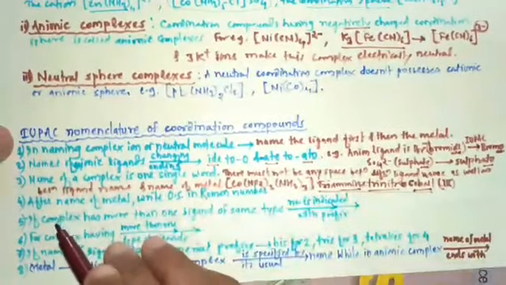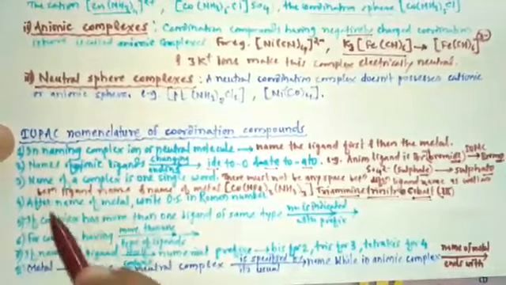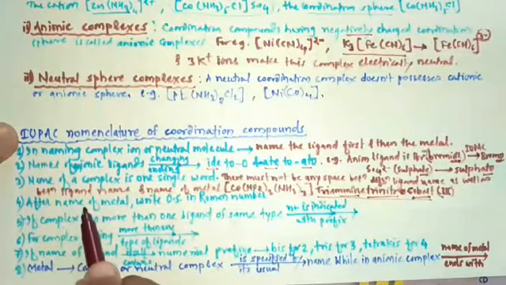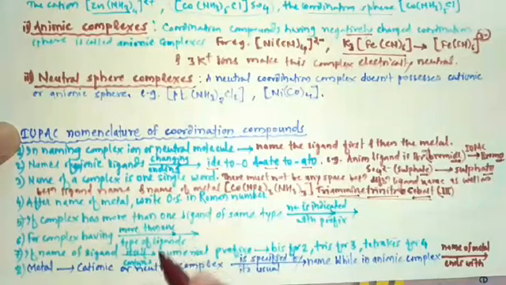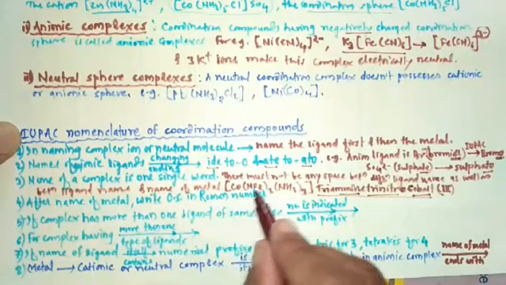Then let's study the next IUPAC rule, and that IUPAC rule is: after the name of metal, write oxidation state in Roman numbers.